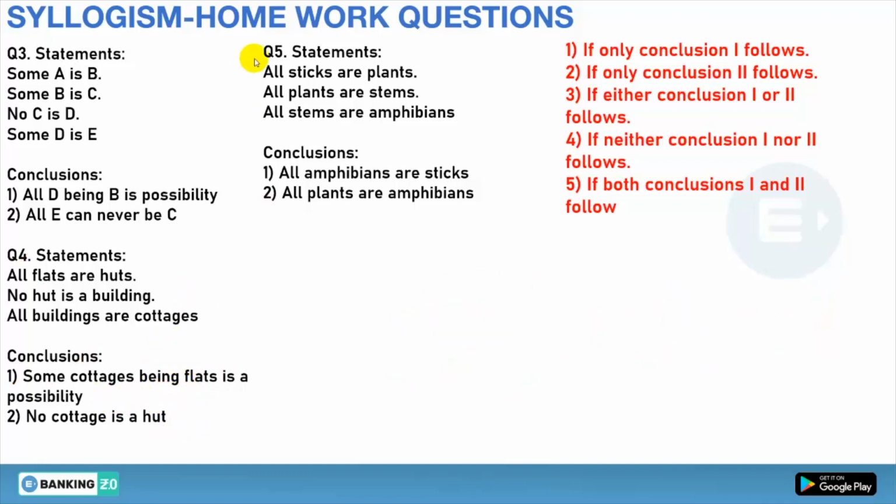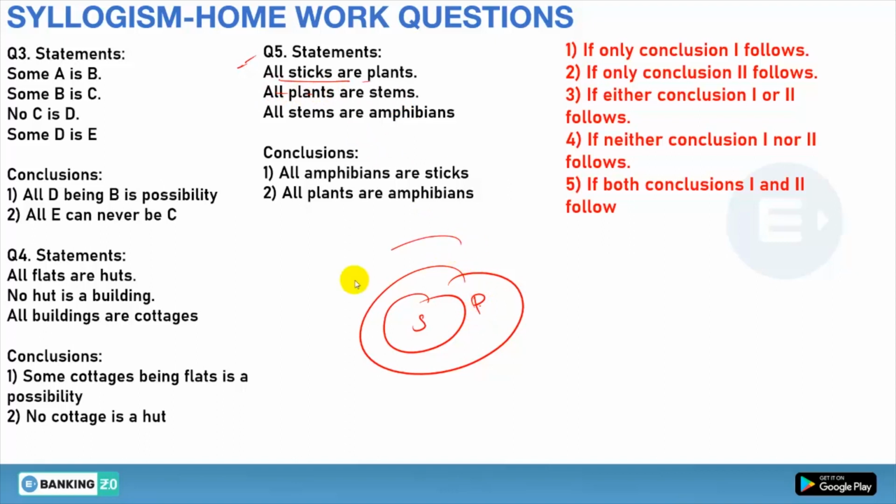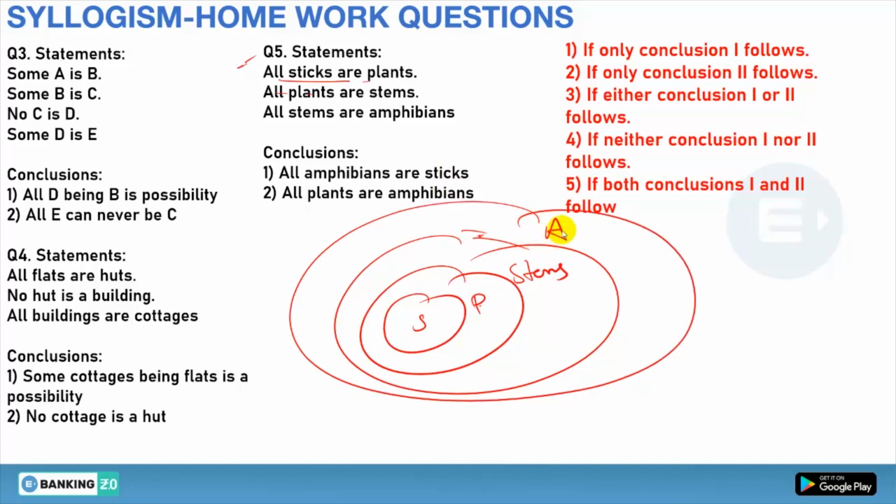Okay, now question number 5. All sticks are plants, all plants are stems, and all stems are amphibians. Now, all amphibians are sticks. These are the sticks, so all sticks are amphibians, but all amphibians are sticks, this we can't say, so it will be wrong with the doubt.